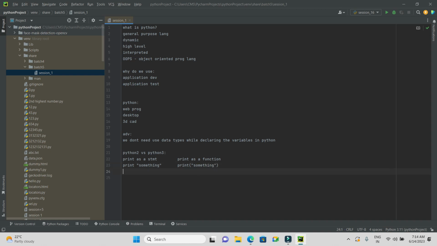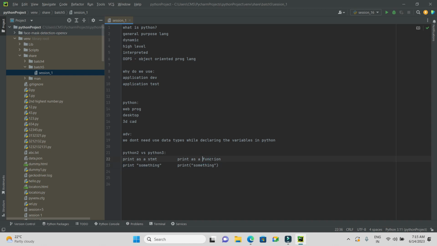This is the major difference. You got the difference, right? In Python 2, we used it as a statement, which means we do not have open and close braces here. We don't have parentheses in Python 2, and that's the reason the whole thing is considered a statement.